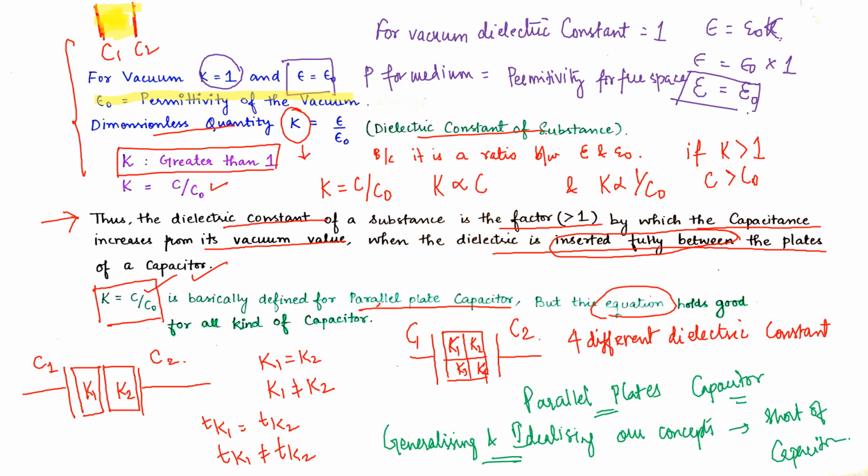One is epsilon, which is the permittivity of a medium, and the other is K, the dielectric constant, which is defined for the given dielectric introduced between capacitor plates 1 and 2.